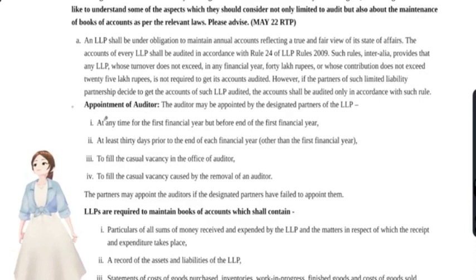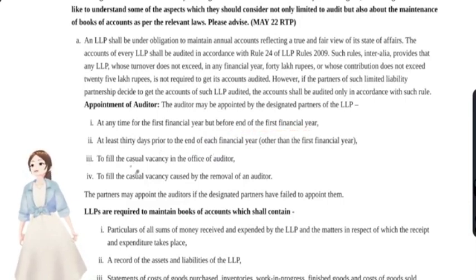With regards to the appointment of the auditor, they could appoint the auditor at any time in the first financial year, but before the end of that financial year. At least 30 days prior to the end of the financial year is preferable.